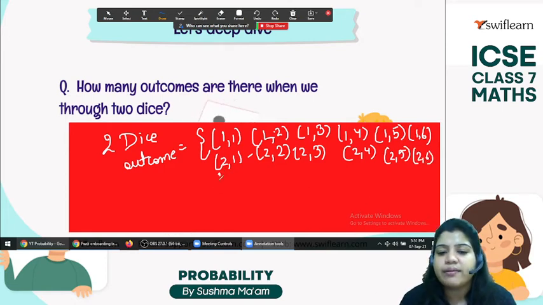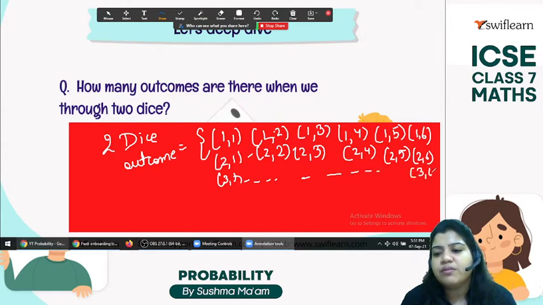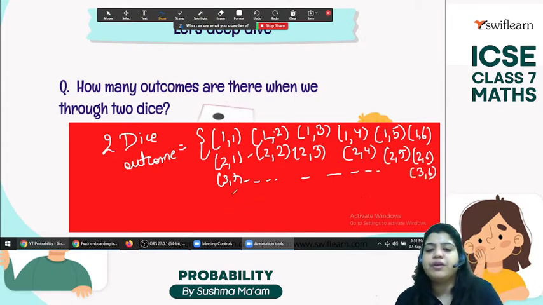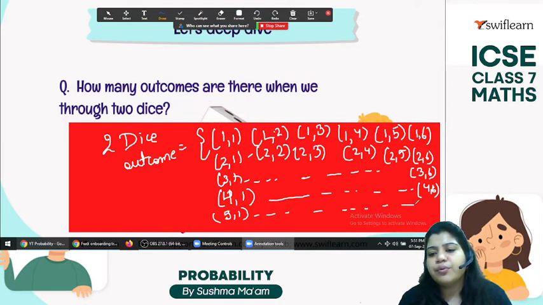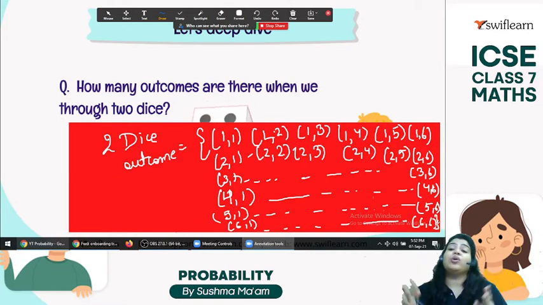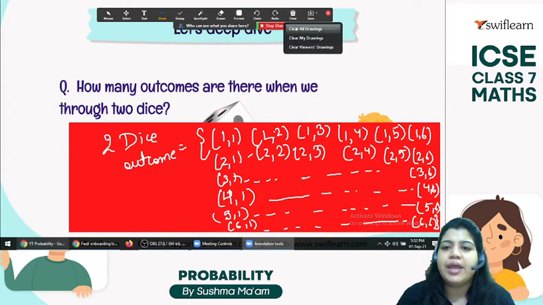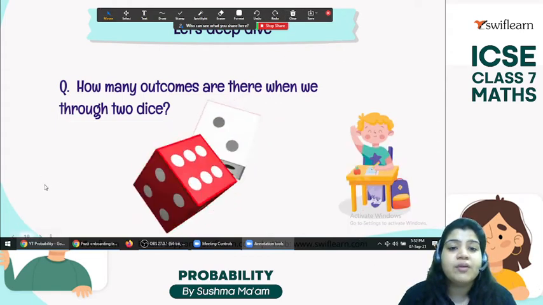Then 3 1, 3 2, 3 3, 3 4, 3 5, 3 6. Then similarly 4 1 to 4 6, 5 1 to 5 6, and then 6 1 to 6 6, and these are your total 36 outcomes. I hope it's clear to you. So how many outcomes?